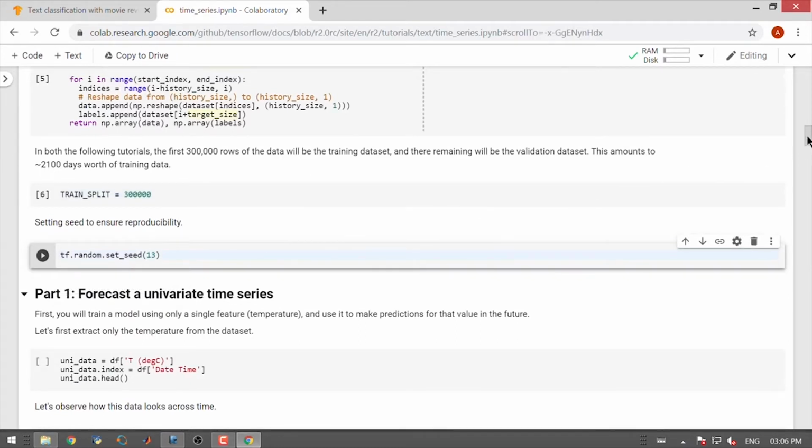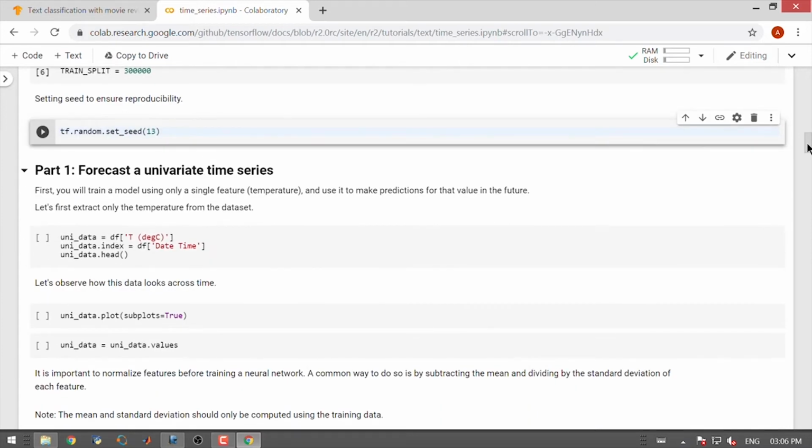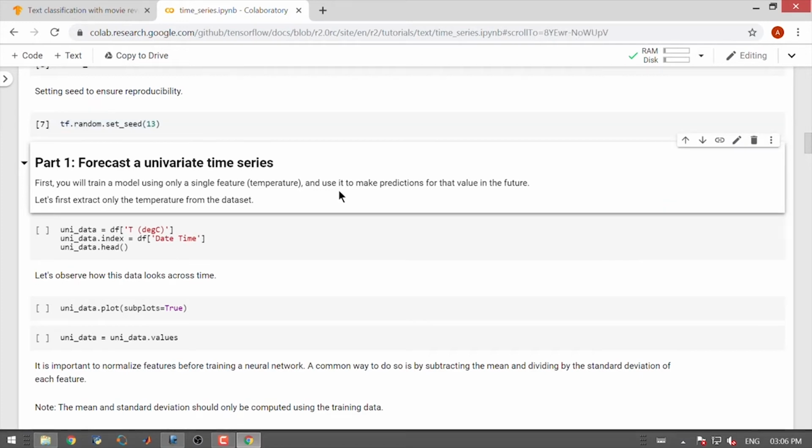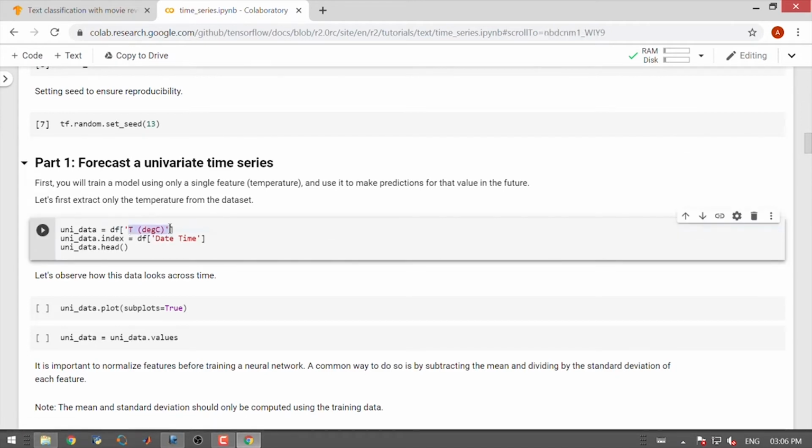Let us begin with the first part that deals with forecasting a univariate time series. Here we will use a single variable called temperature and we will use it to make predictions for the temperature values in the future.